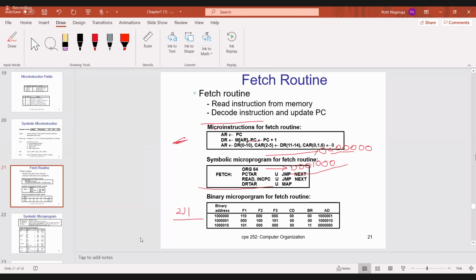The second step is reading the effective address from the memory. The third step is decoding the instruction. The fourth step is executing the instruction. All these things I said in the instruction cycle. Now I am taking the fetch routine. In the fetch routine, what I will do is read the instruction from memory, then decode that instruction, then update the program counter. Okay. For the fetch routine, these are the 3 steps.